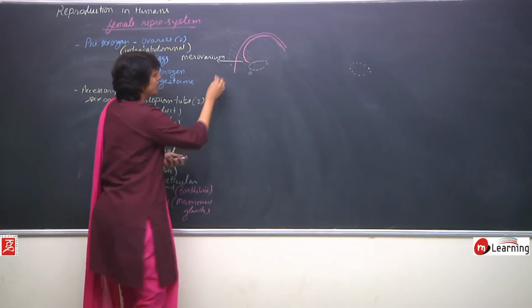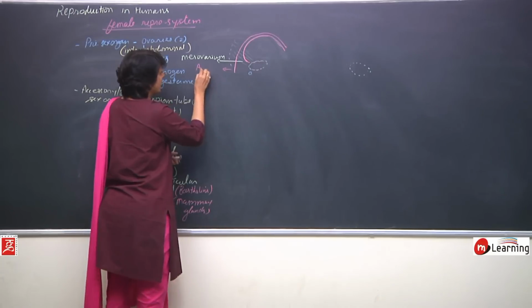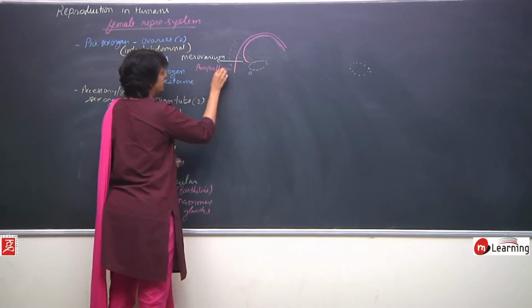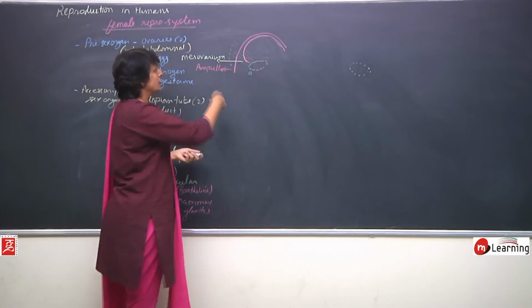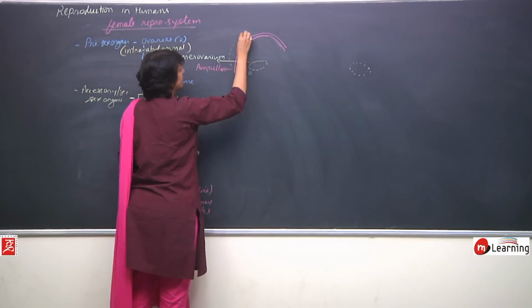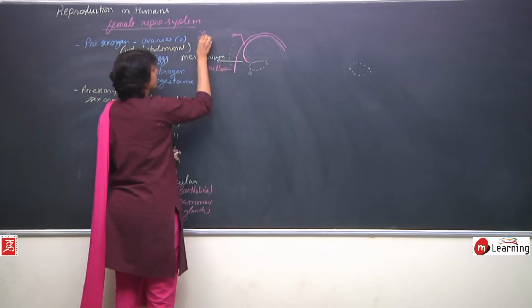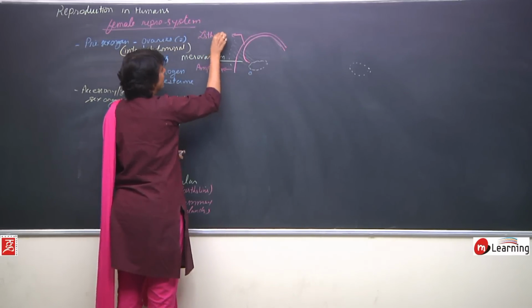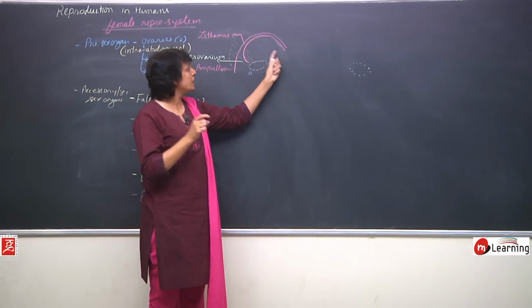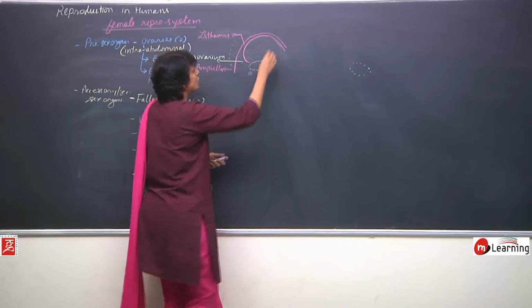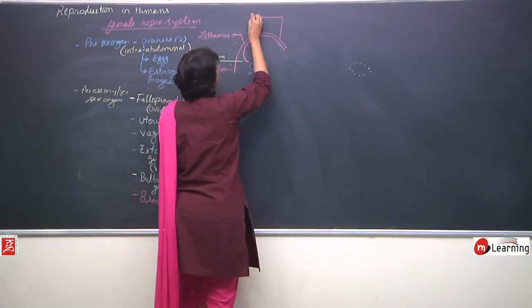So, this funnel-like part is called ampulla. This narrow tube-like part where this zygote will get transferred is known as isthmus. And the later part of the fallopian tube, which actually opens into the uterus, is known as the uterine part.